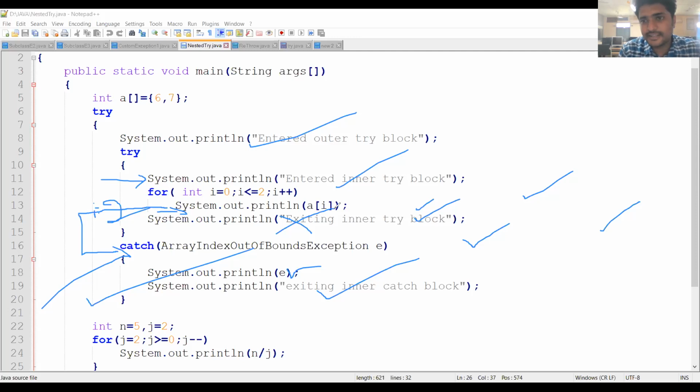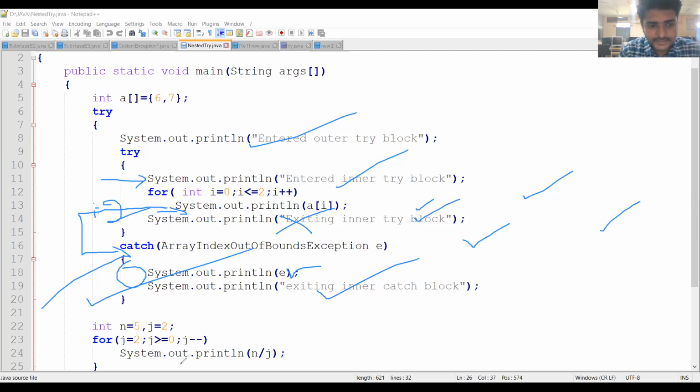Why? Because Java follows the termination model. That means whenever the exception arises, the control goes to the corresponding catch block, and the remaining statements in that block will not be executed. That is the concept of the termination model. So this statement is not executed and the corresponding catch block statements are executed.